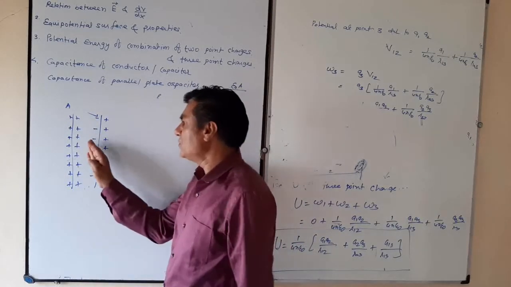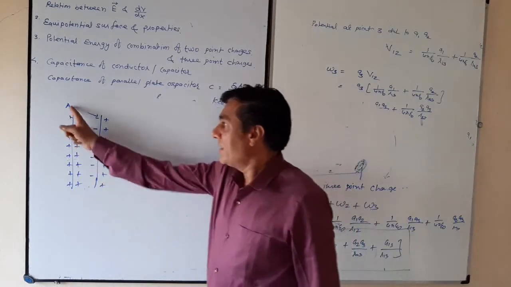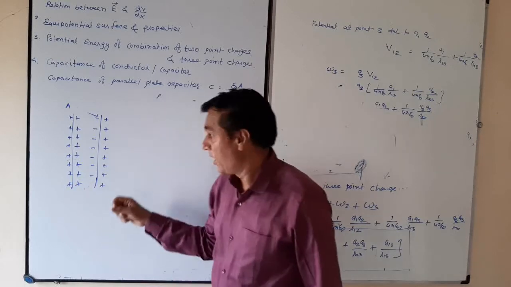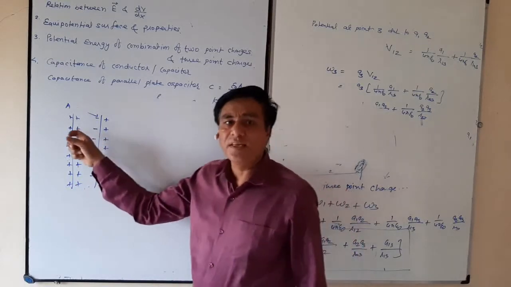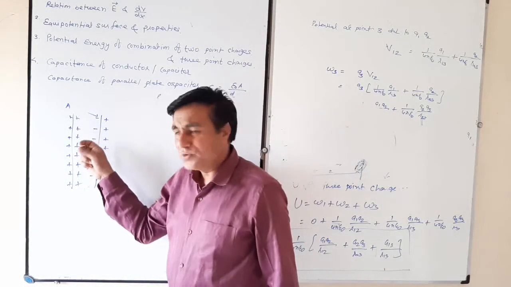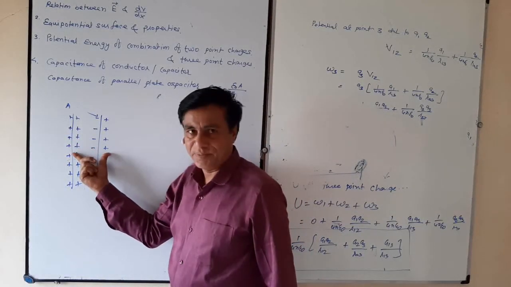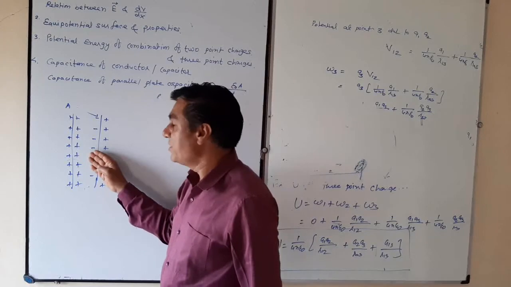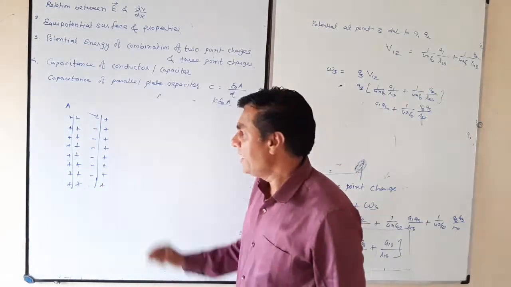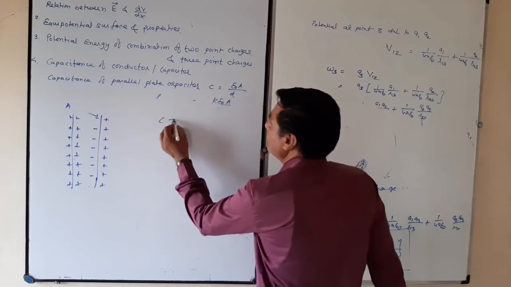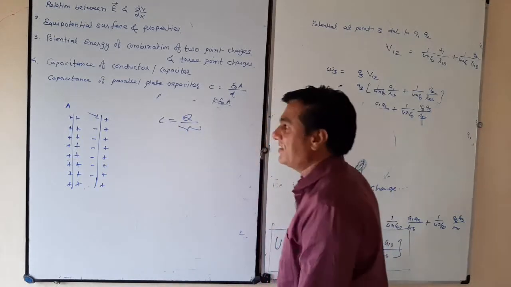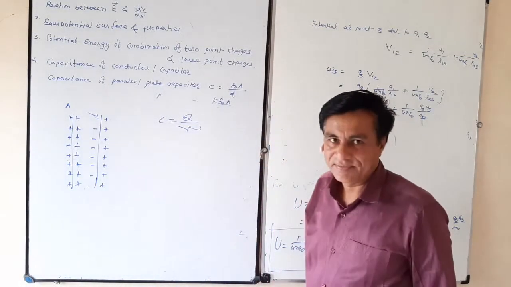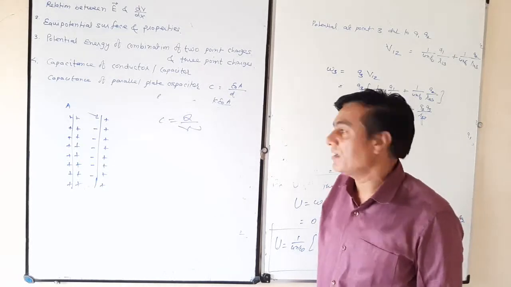Since the negative charge is very close to conductor A or plate A, it will decrease the potential. Although the positive charge increases the potential, fortunately it is far from conductor A, meaning its effect is less while the influence of the negative charge is more. There is a little decrease in potential. C is equal to Q by V. We got a little success in minimizing the potential, meaning we are getting success in increasing the capacity or capacitance.